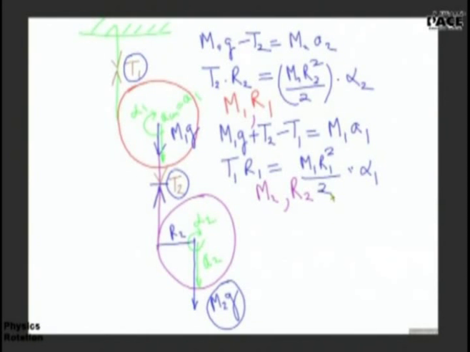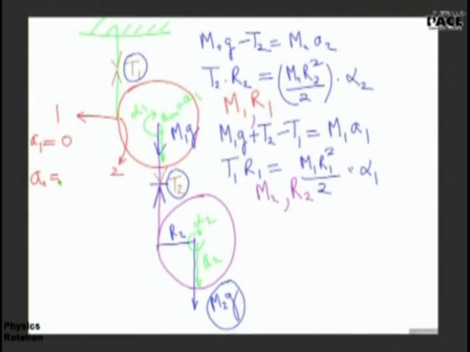Let me highlight what we are trying to write. We are trying to write the acceleration equation for the point of contact. Let me assume this point of contact, this point on the string, is called 1 and the point on the disk is called 2. Dhruv, please tell me what will be the acceleration of point 1? Point 1 is the point on the string. Yes, 0. And what will be the acceleration of point 2? Point 2 is the point on the disk in contact with the string.